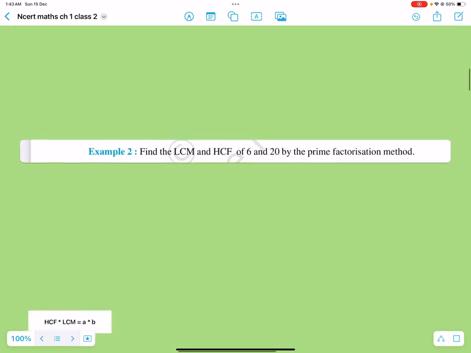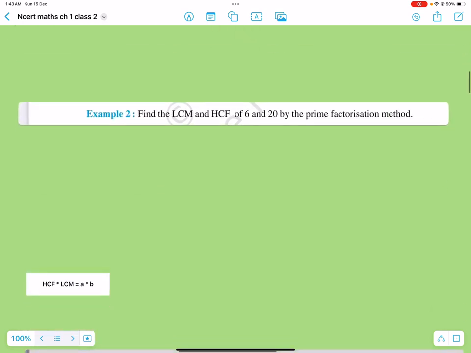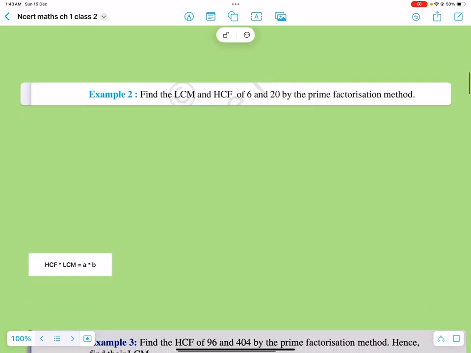First, we'll start with an example that's actually given in your book, and let's solve a question ourselves and see if we understood the prime factorization method that we discussed in the last class or not. So this question says find the LCM and HCF of 6 and 20 by the prime factorization method. And remember, this is not the only way you can find the LCM and HCF of numbers. There are other ways as well that we will discuss in the coming lectures.